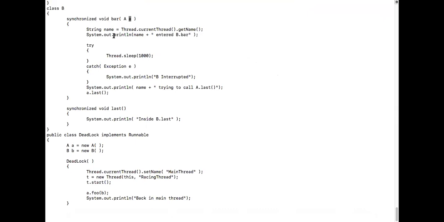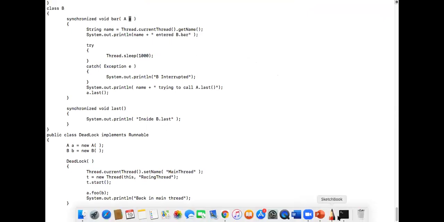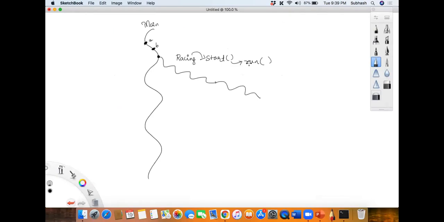Okay, it will say, and then it will sleep for 1000 milliseconds. Correct? Yes. So 1 second. After holding bar, he is actually b dot bar. Yeah, so it is b dot bar. He went to sleep. Who went to sleep? Racing thread went to sleep.